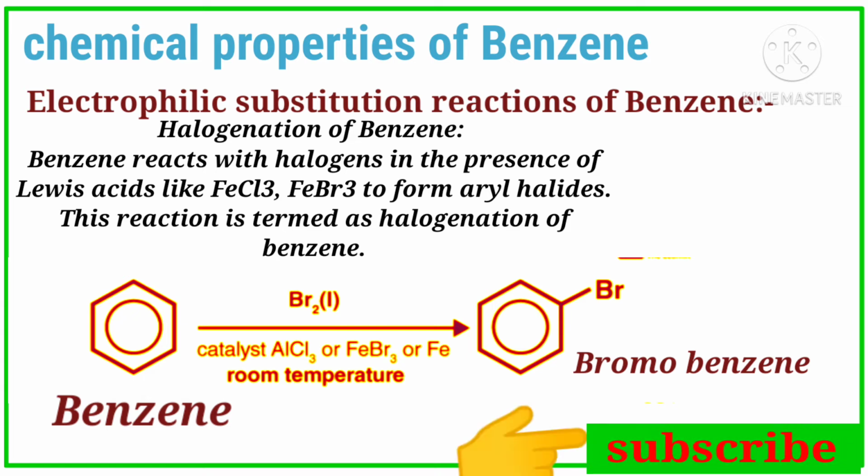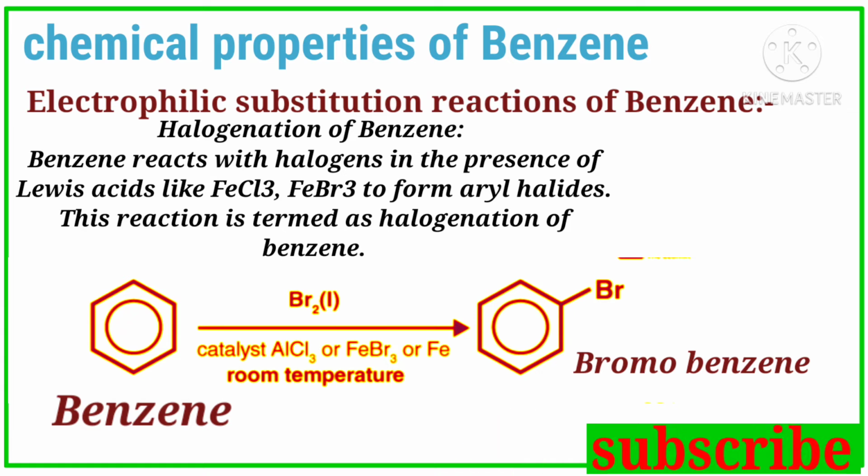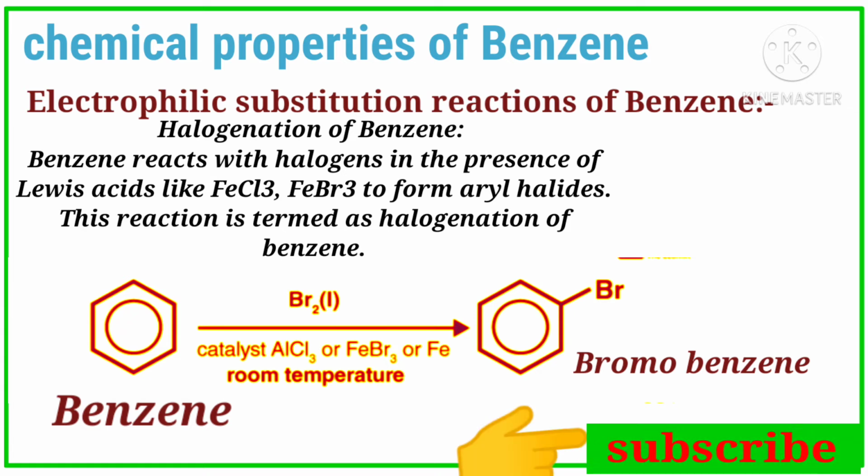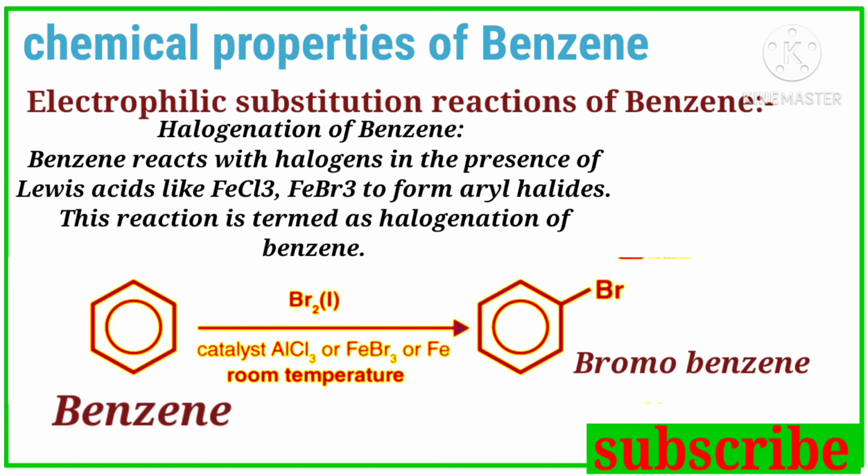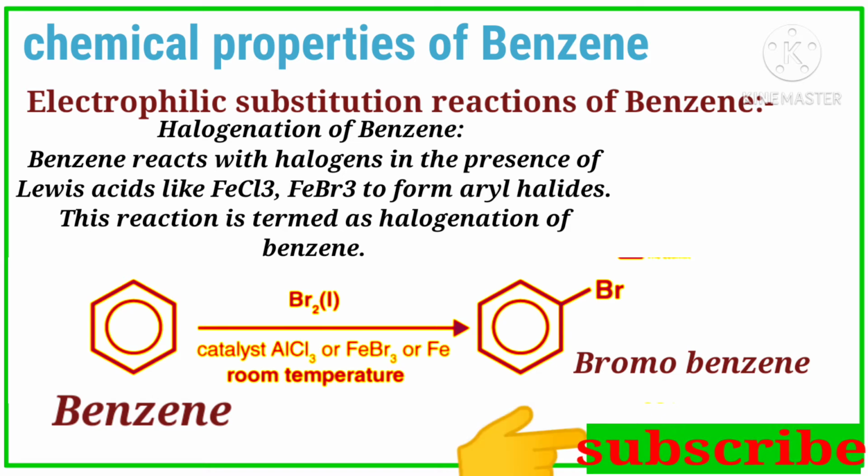In halogenation of benzene, benzene reacts with halogens in the presence of Lewis acids like FeCl3, FeBr3 to form aryl halides. This reaction is termed halogenation of benzene. The halogens are chlorine, bromine, iodine. So benzene is treated with, in case we are taking bromobenzene, bromine gas in the presence of a Lewis acid such as AlCl3, FeBr3 or FeCl3 at room temperature, and it produces bromobenzene.